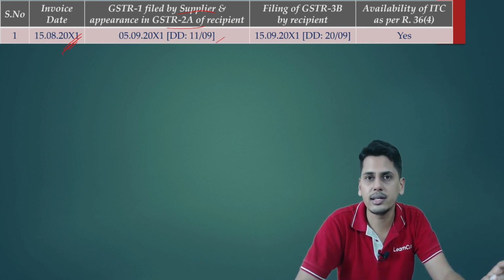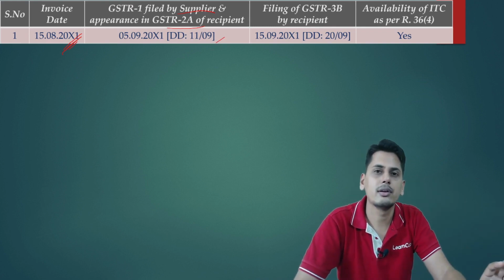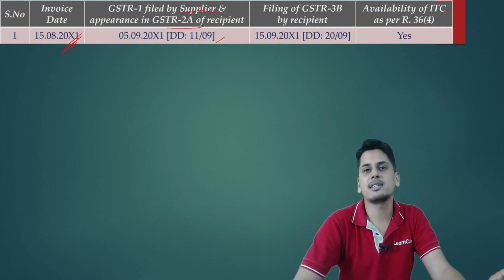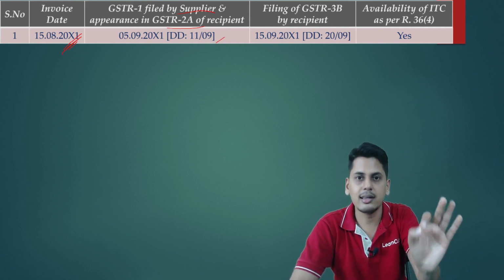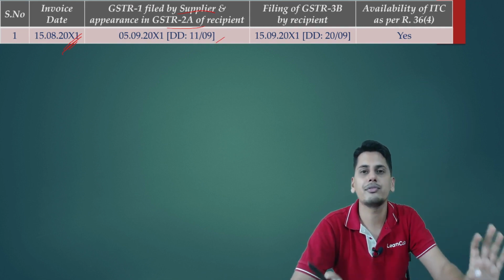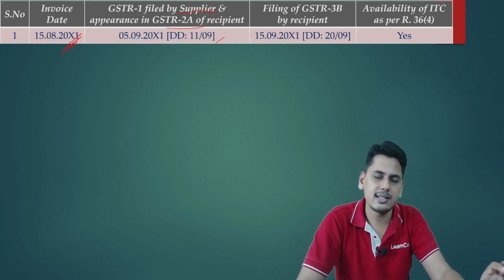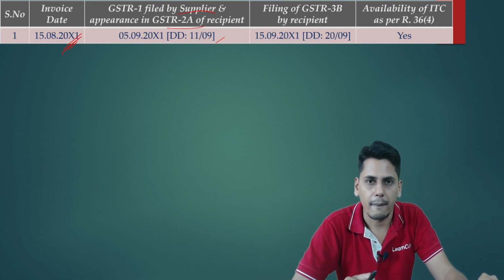What are the exact due dates? We will see that later while studying the chapter of return filing. For now, just understand that for GSTR 1, the due date happens to be 11th of the subsequent month.